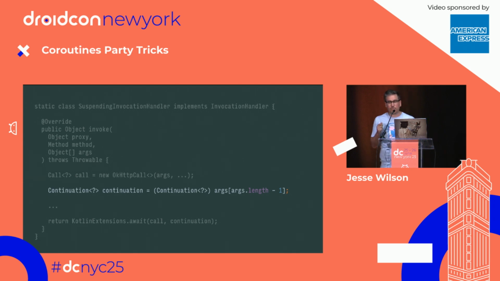The very last argument for your retrofit call is a bonus argument. It is the continuation. When we compile Kotlin with suspend modifiers, it always adds an extra parameter, and that's our continuation. So we take that, and then we call a Kotlin suspend function from Java. Normally, you can't really call suspend functions from Java because you don't have a continuation. But hey, look at this. In this case, we do.